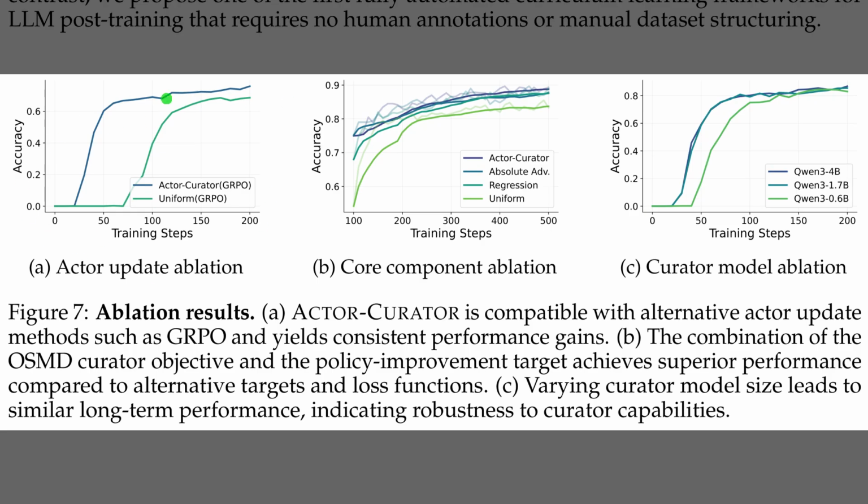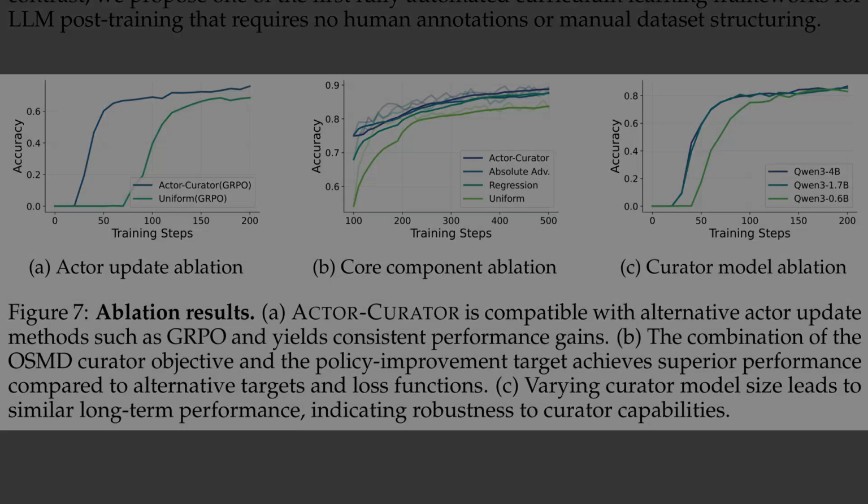Alright, while Figure 5 showed the curriculum strategy, Figure 7 validates the system's robustness through 3 ablation studies. In Panel A on the left, we see that Actor-Curator works seamlessly with other update algorithms like GRPO, maintaining a massive lead over uniform sampling. Panel B in the center compares different scoring objectives, proving that the proposed policy improvement target outperforms simpler heuristics like regression. Finally, Panel C on the right is particularly interesting because it shows that varying the curator's size from 0.6 billion to 4 billion parameters makes almost no difference. This implies you can use a very small, efficient model as the curator without sacrificing performance.